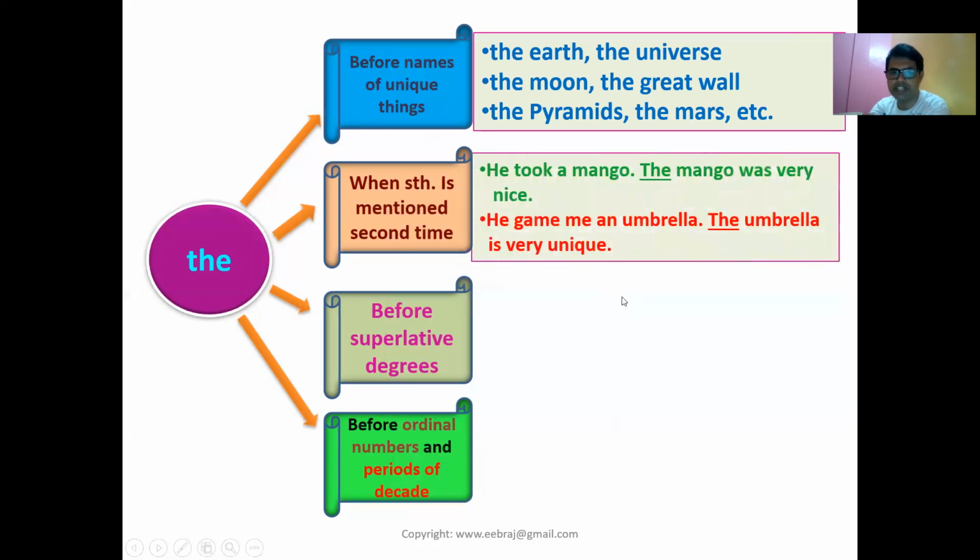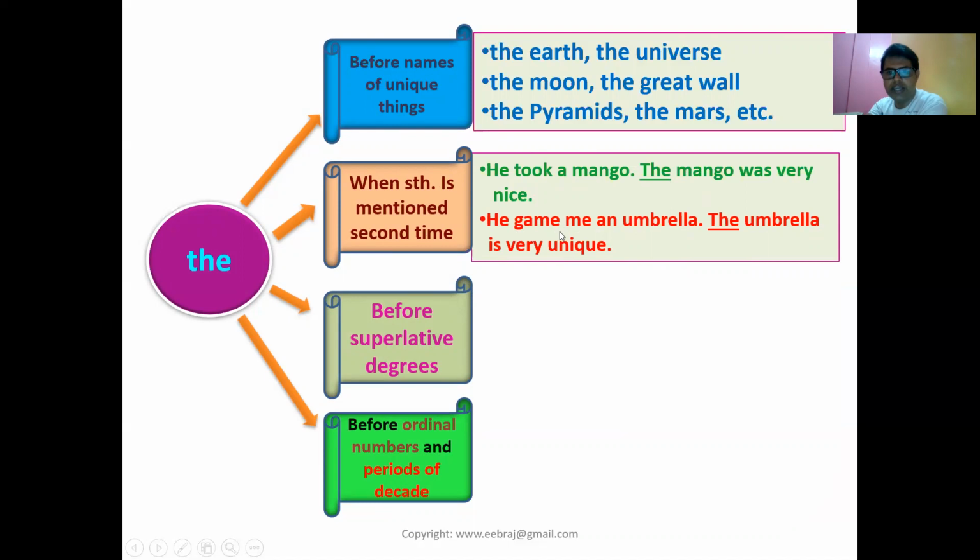For example, he took a mango. The mango is very nice. So the word mango is used a second time. When it is used the first time, a mango, but when the same word mango is used for the second time, the mango. A repeated word now takes the.